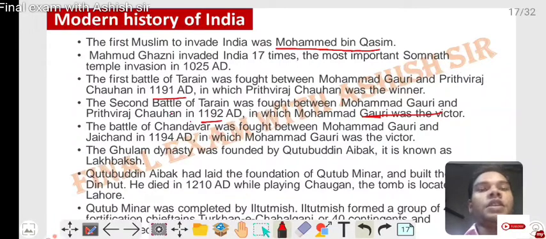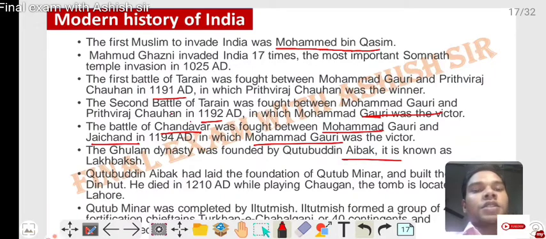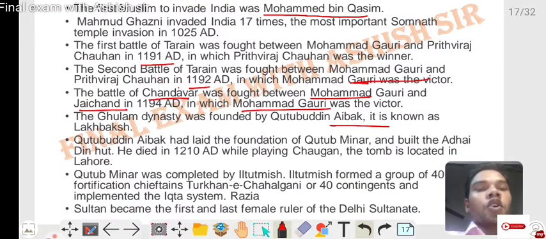The Battle of Chandawar was fought between Muhammad Ghori and Jayachand in 1194 AD, in which Muhammad Ghori was the victor. The Slave dynasty was founded by Qutbuddin Aibak, who is known as Lakh Baksh. Qutbuddin Aibak laid the foundation of the Qutub Minar and built the Adhai Din Ka Jhonpra. He died in 1210 AD while playing Chaugan. His tomb is located in Lahore.